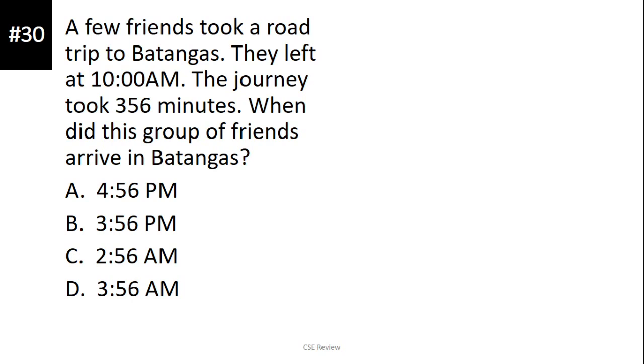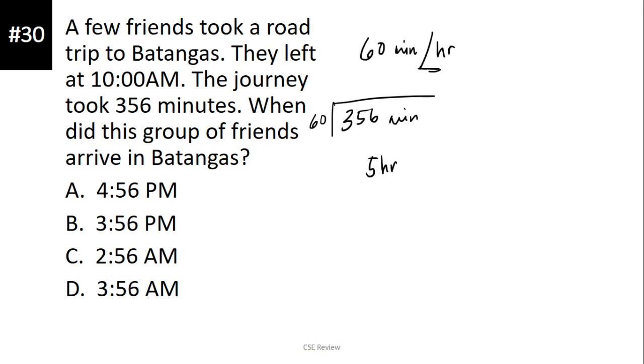So, ito, time lang ang computation nito. Huwag kayo matatakot when it comes to this. Ang isipin nyo na lang yung totoong relo. Okay? Ilang oras meron sa isang minuto? You have 60 minutes per isang oras. So, ibig sabihin, kung nagbiyahe sila ng 356 minutes, ilang oras yan? Kung i-divide mo yan sa 60, okay, that is going to give you 5 hours plus 56 minutes.